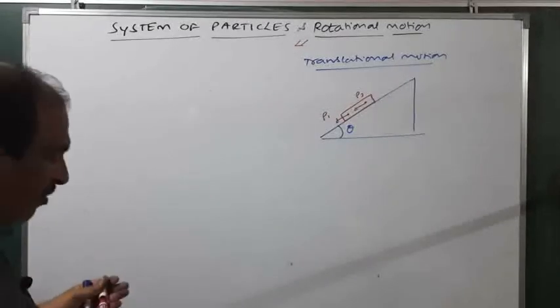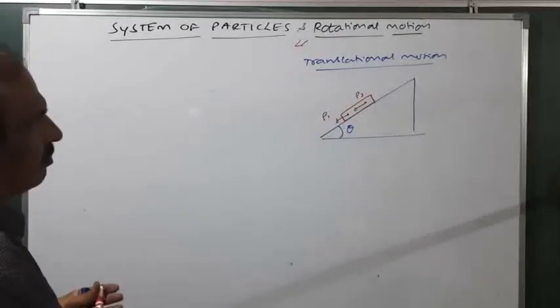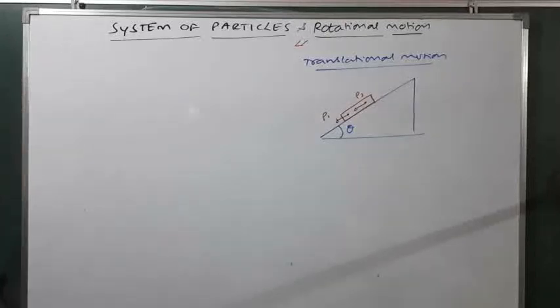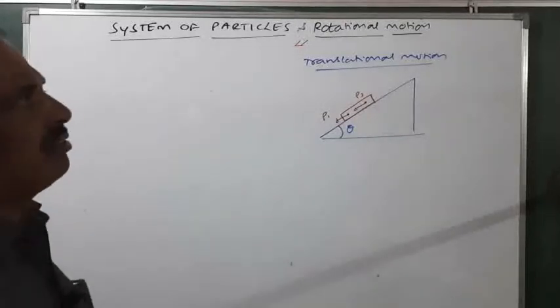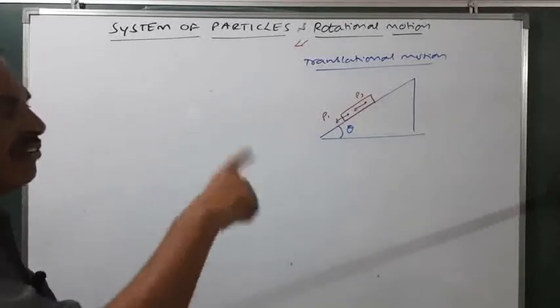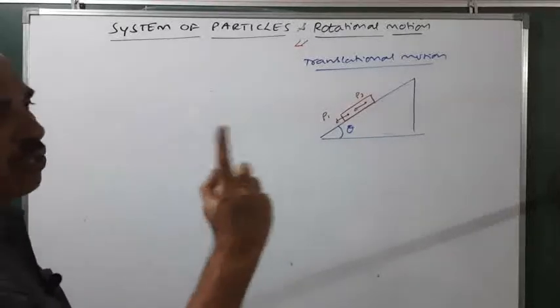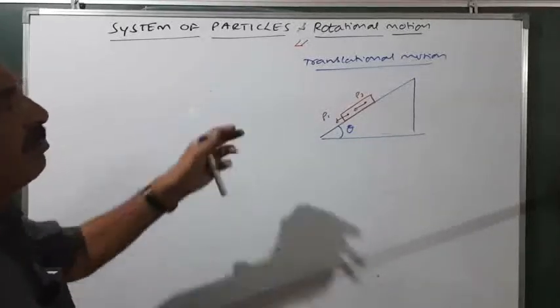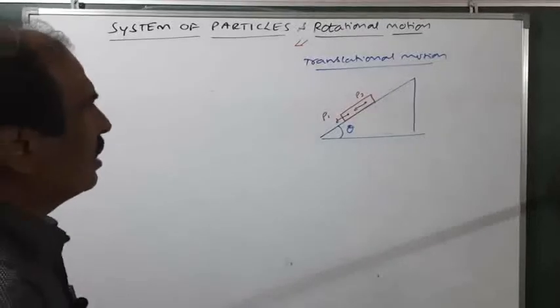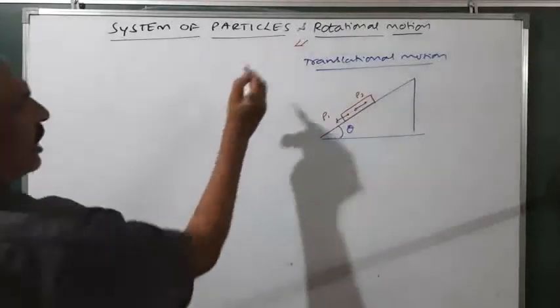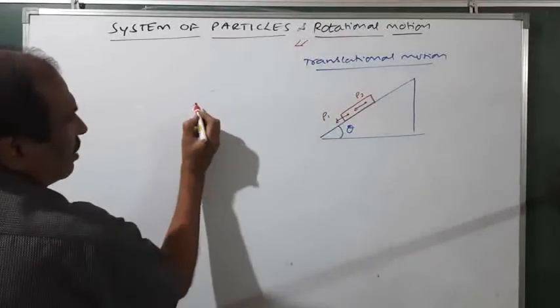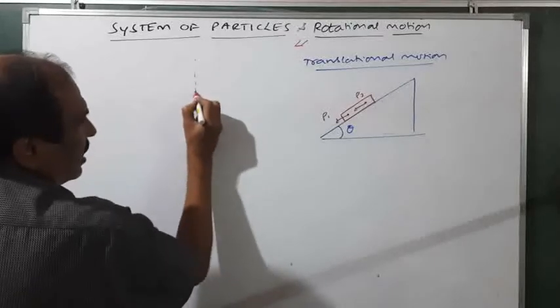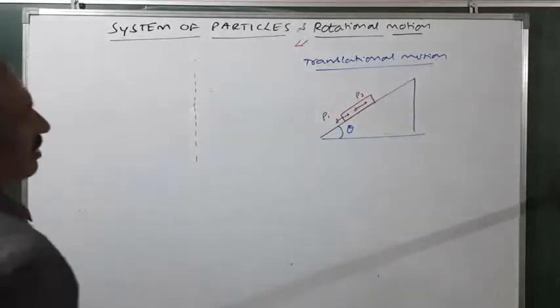The examples for rotational motion are, you have seen the fan, the grind wheel, the giant wheel, the merry-go-round. These are all examples for rotational motion. Here all the particles are rotating about a fixed point or about an imaginary line that is called the axis.